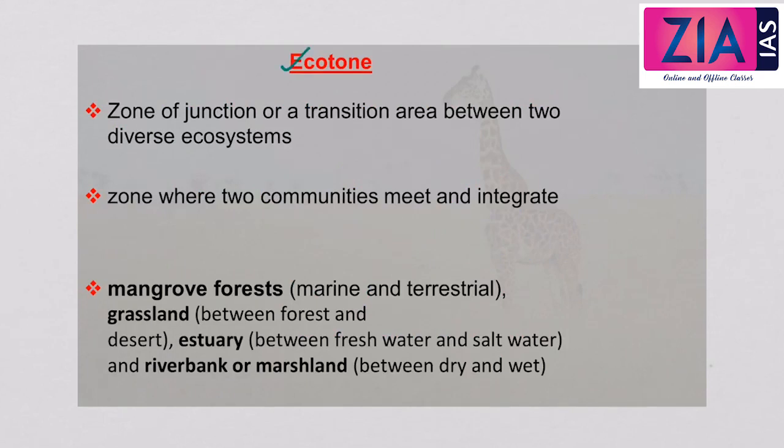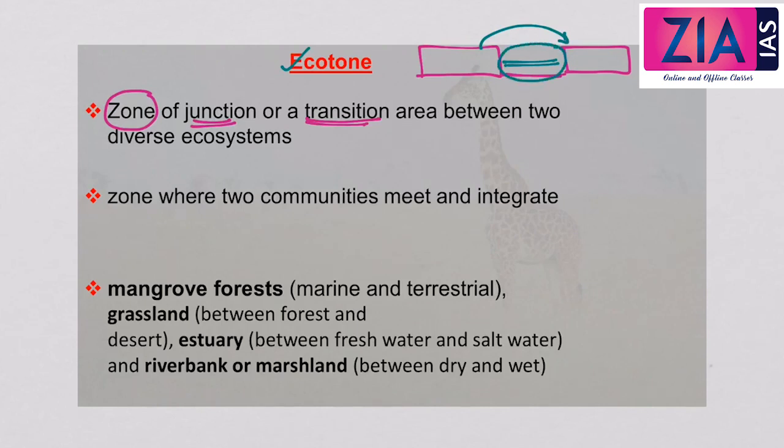First, coming to Ecotone. So let's see what is an Ecotone. Ecotone is basically a zone of conjunction or a zone of junction, or we can call it a transition area between two diverse ecosystems. So two diverse ecosystems, and there will be a transitional area. When we move from one type of ecosystem to the other, there will be a boundary, or what we call a zone of junction. That is a junction where two diverse ecosystems meet. So when these two diverse ecosystems meet, there will not be an immediate start of the other ecosystem.